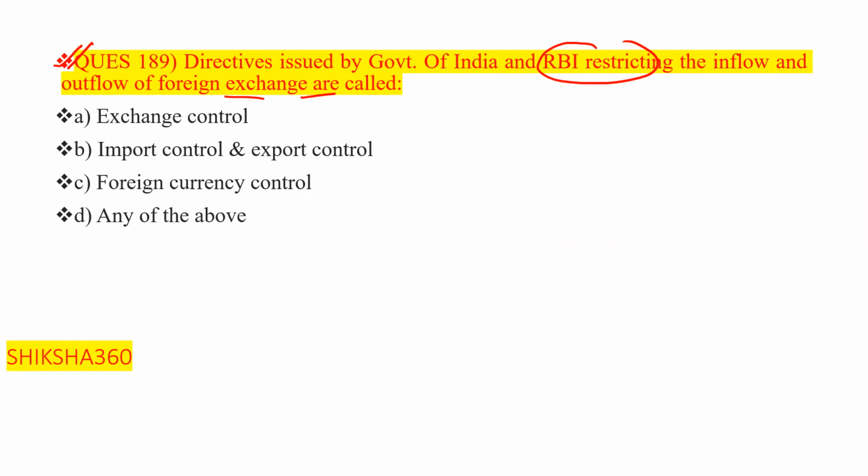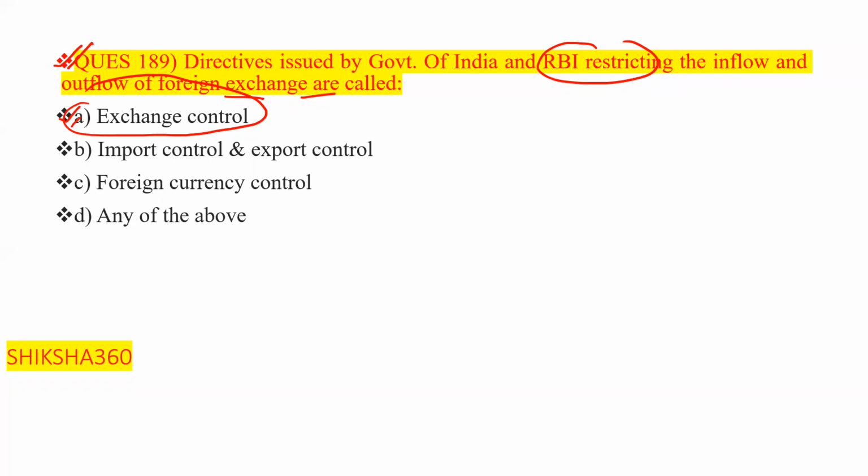So basically you will find that option A is the correct answer. That is exchange control. Clear?